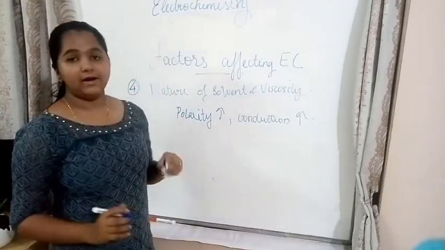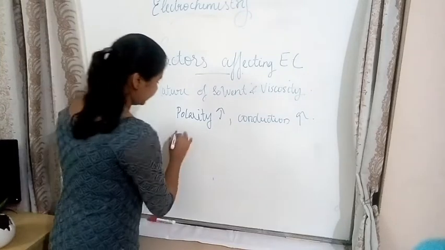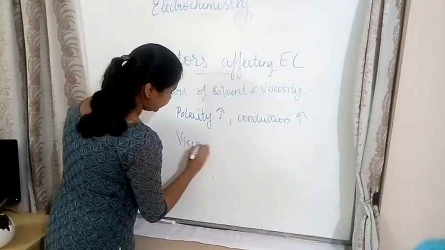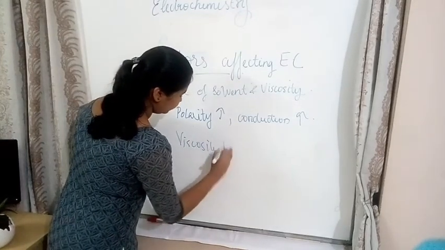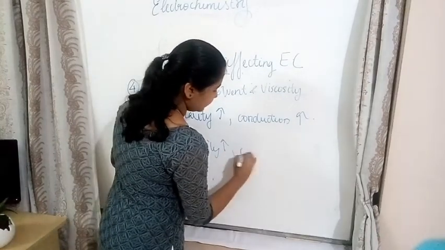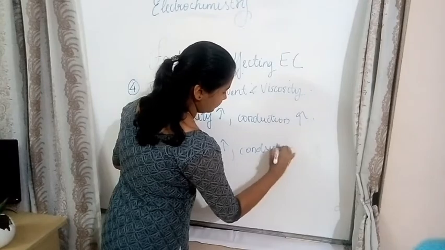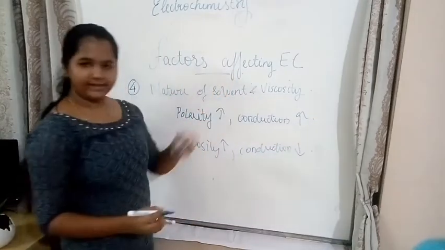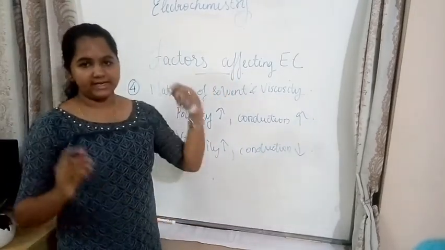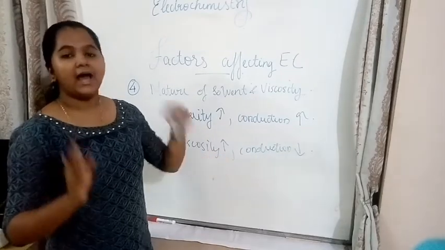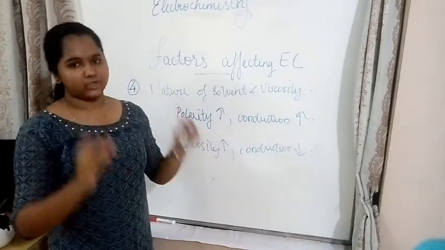In the case of viscosity, as viscosity increases, conduction decreases. So what are the two points? Over here, as polarity increases, conduction increases. As viscosity increases, conduction decreases.